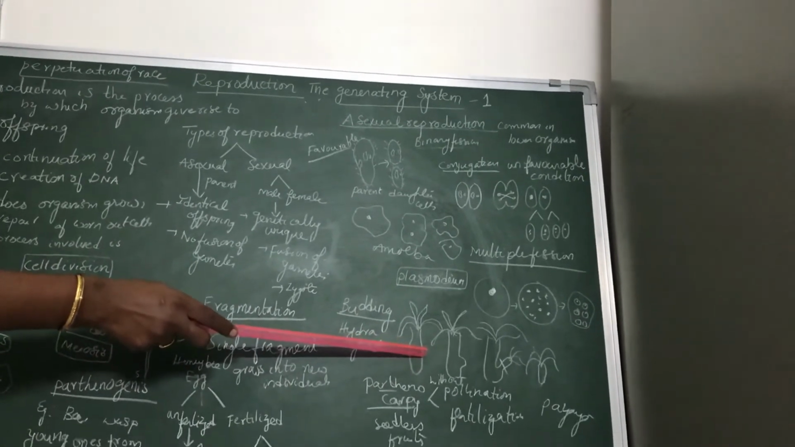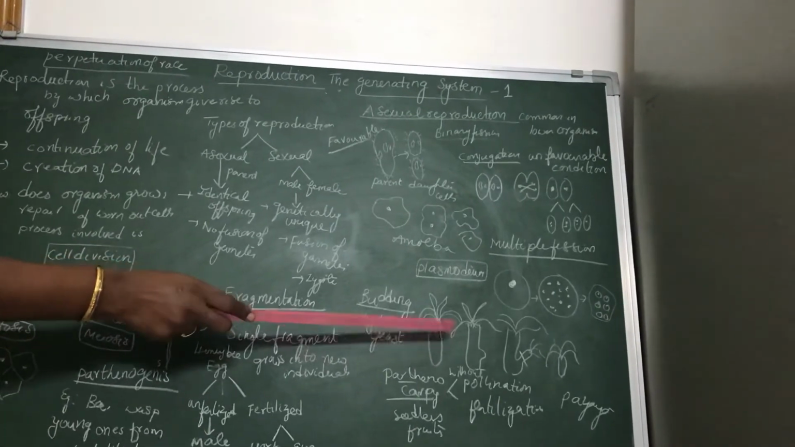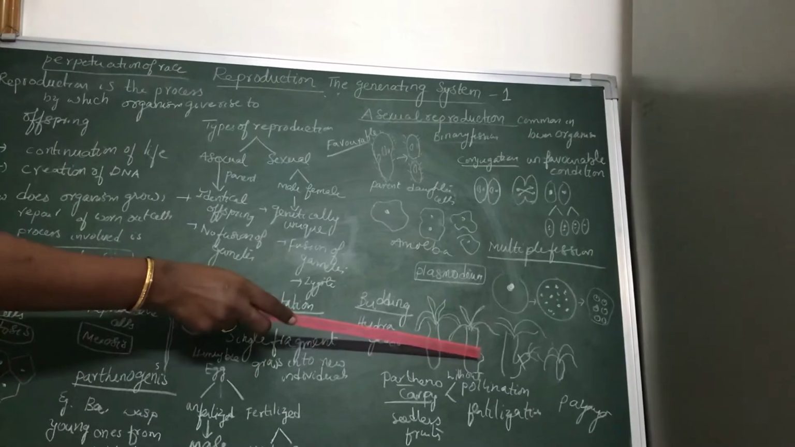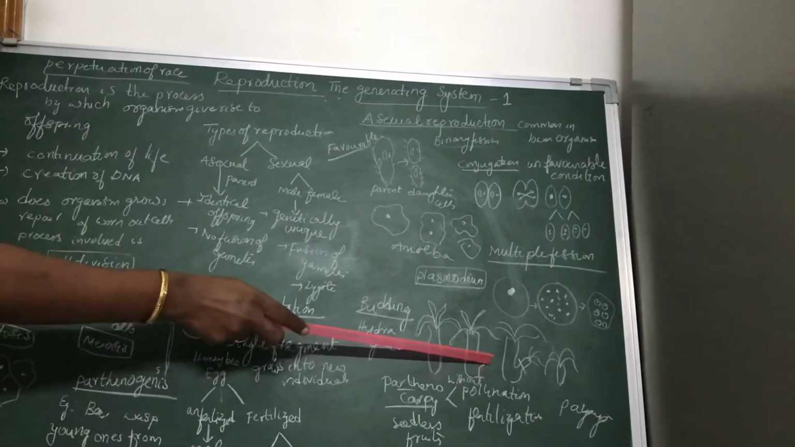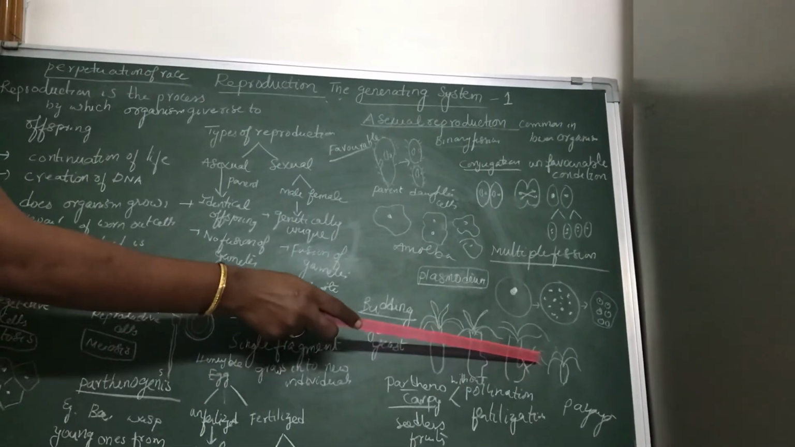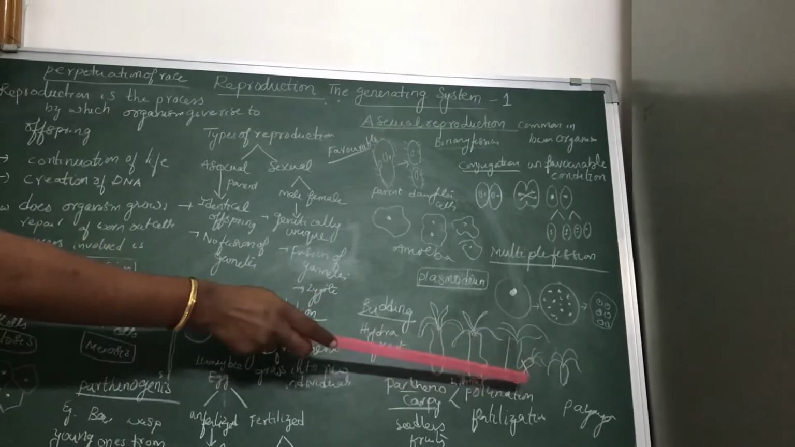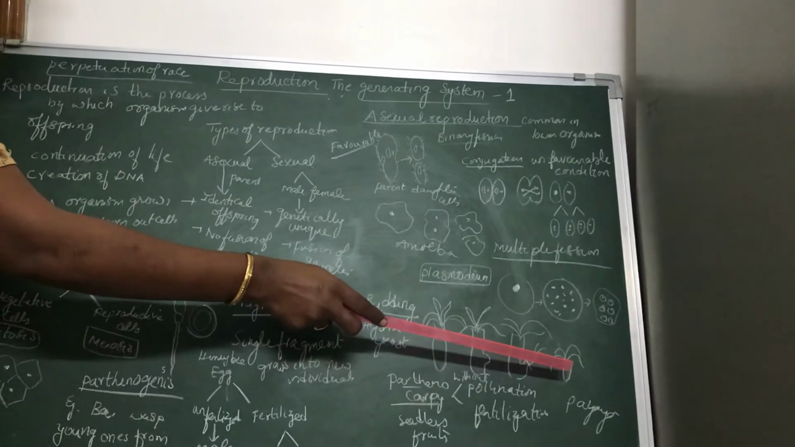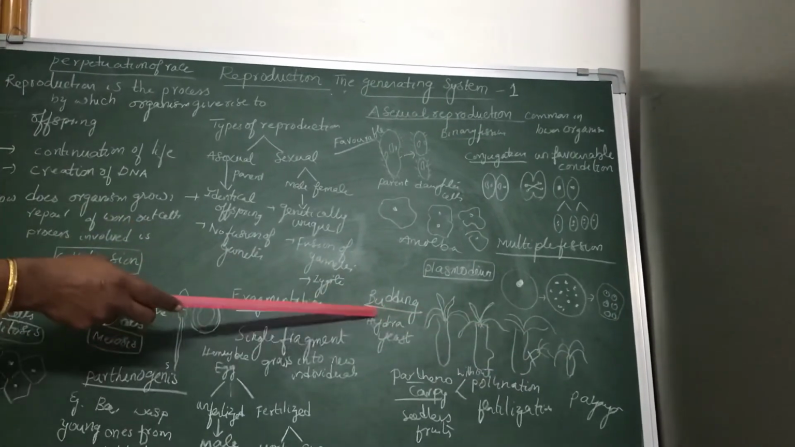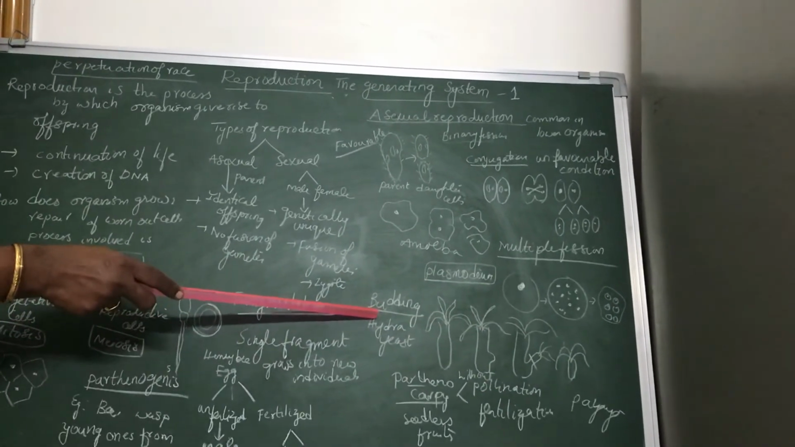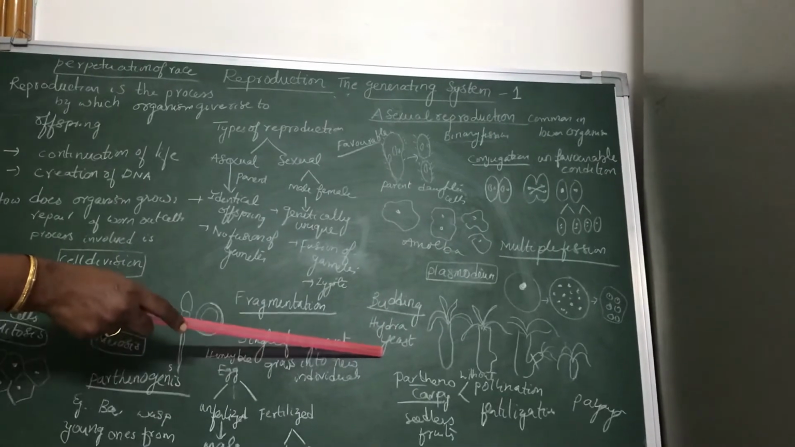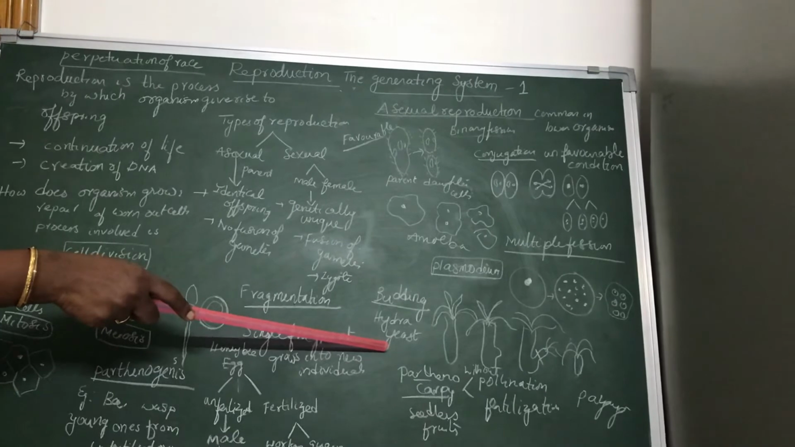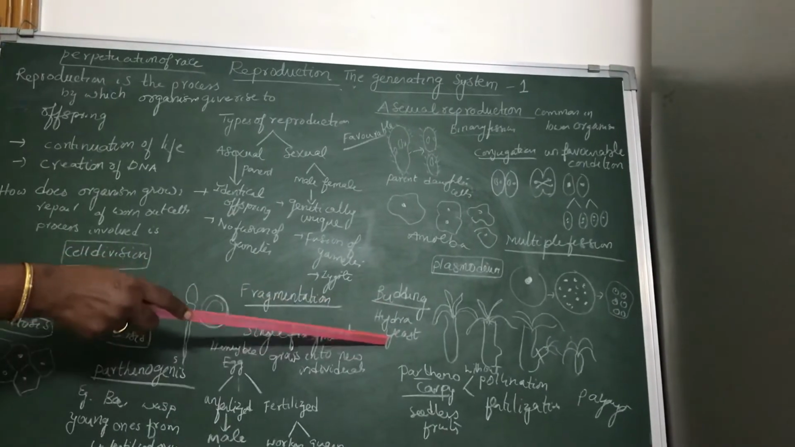A small swelling appears on the body wall of the Hydra, and this small bulged structure we call a bud. The bud will grow. Later the bud will develop tentacles. When the tentacles are formed, the bud gets detached from the parent Hydra and lives independently. This type of reproduction is called budding. Budding can also be seen in yeast. Budding is seen in Hydra and yeast.